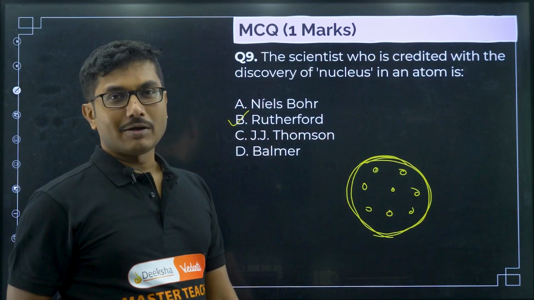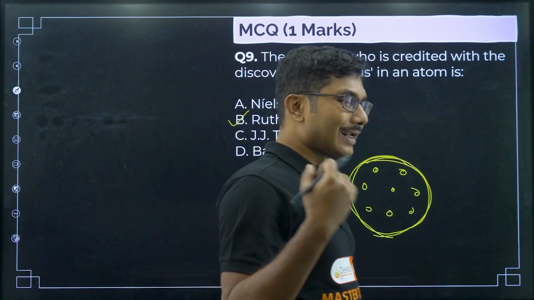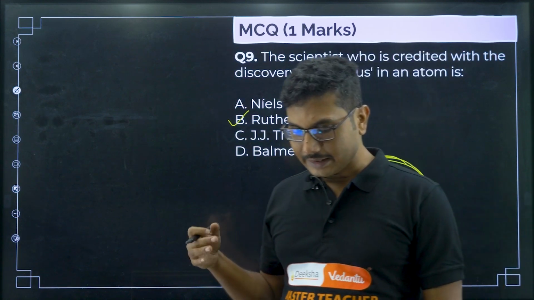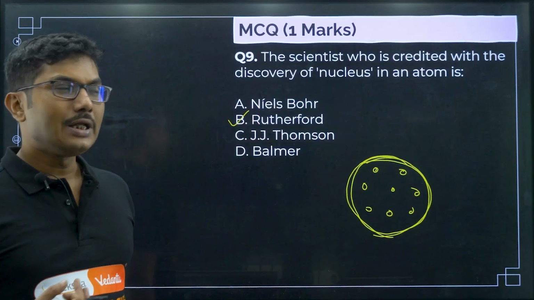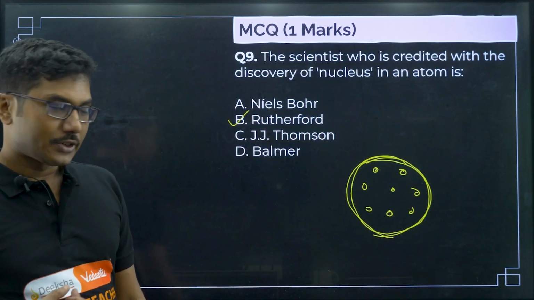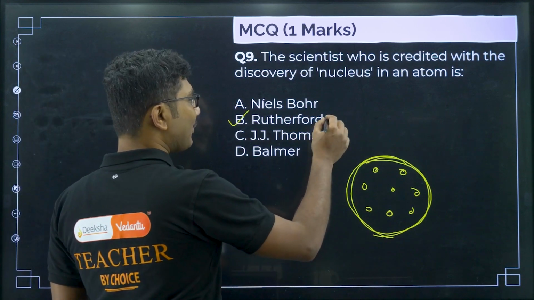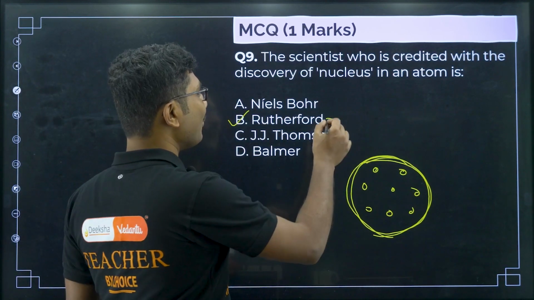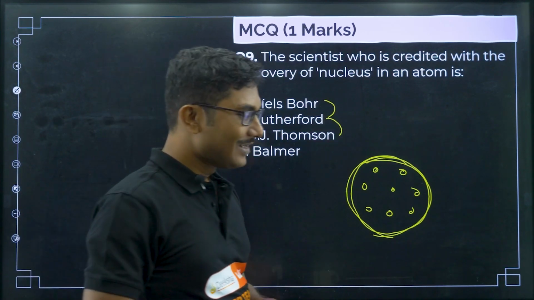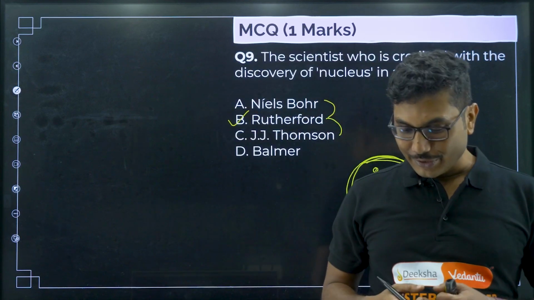But later on, to test whether it is correct or not, Rutherford devised an experiment. He was actually a student of Thomson, okay. So, Rutherford was a student of Thomson and Bohr was a student of Rutherford. They have a very nice student-teacher relationship.